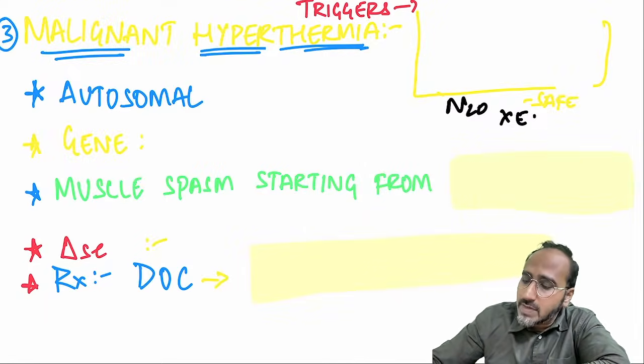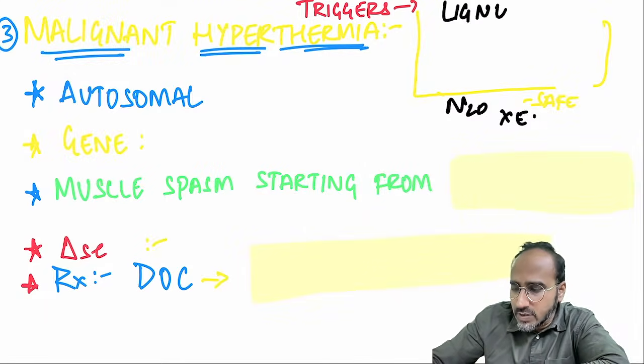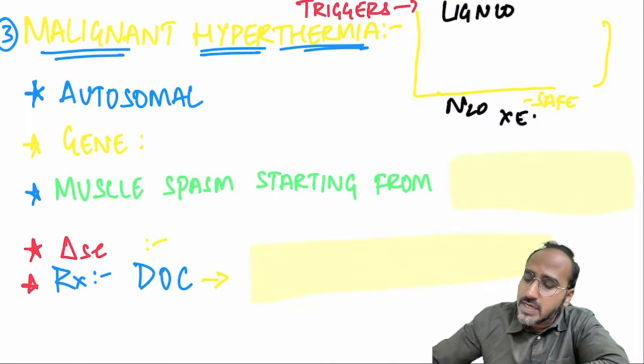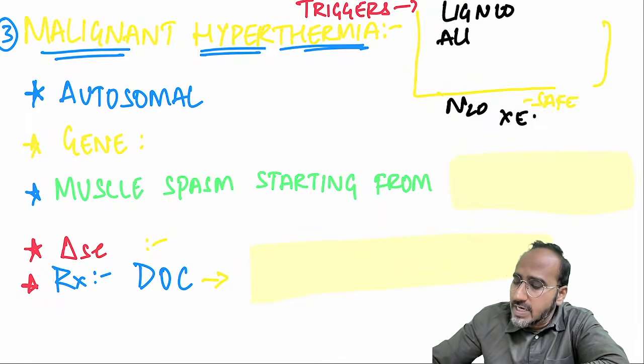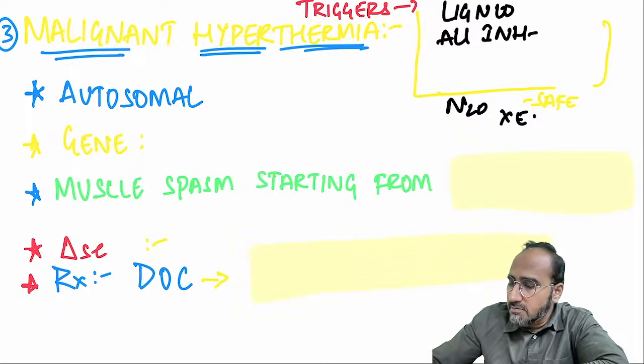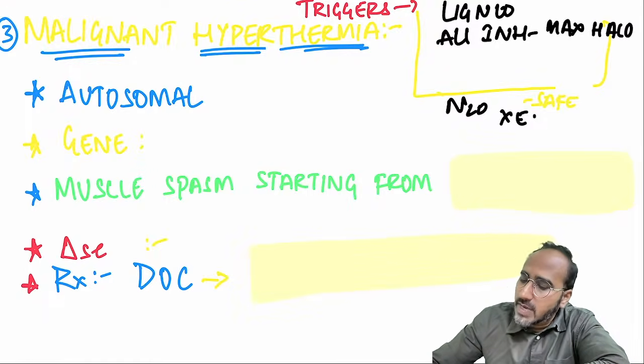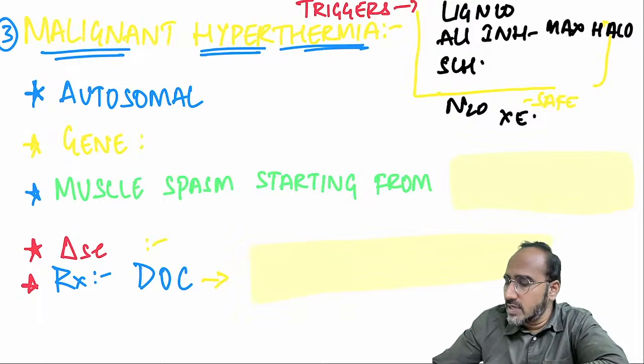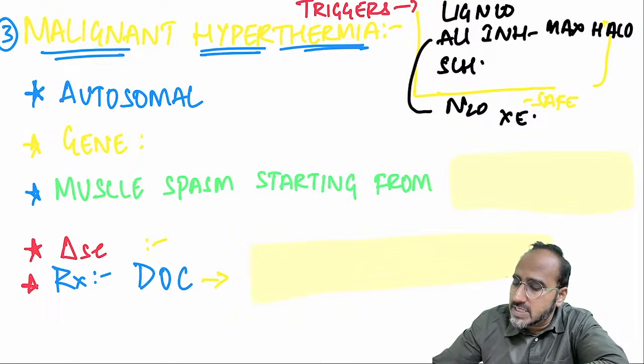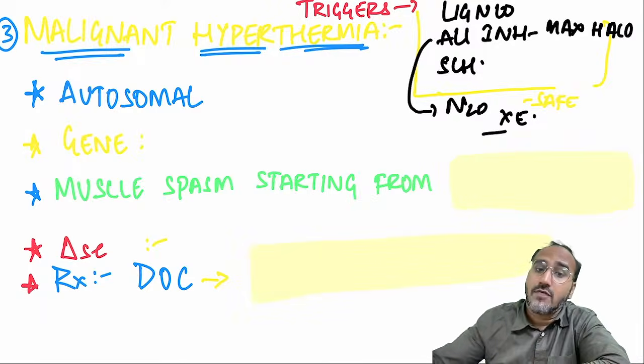Now, something about malignant hyperthermia. Malignant hyperthermia can be triggered with the local anesthetic called lignocaine. Malignant hyperthermia can be triggered with all inhalational agents, maximum with halothane. Okay. Malignant hyperthermia can be triggered with succinylcholine. Okay. Remember, all inhalational agents can trigger malignant hyperthermia except nitrous and xenon. These are safe.